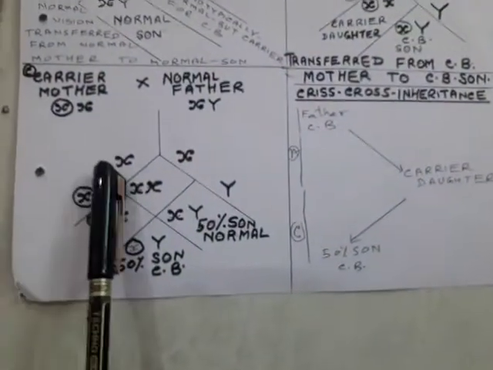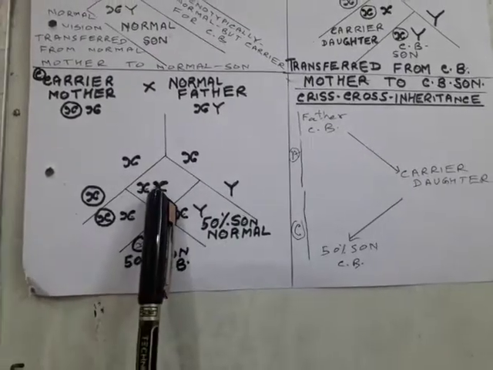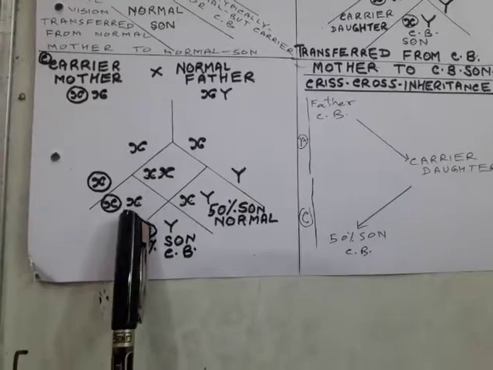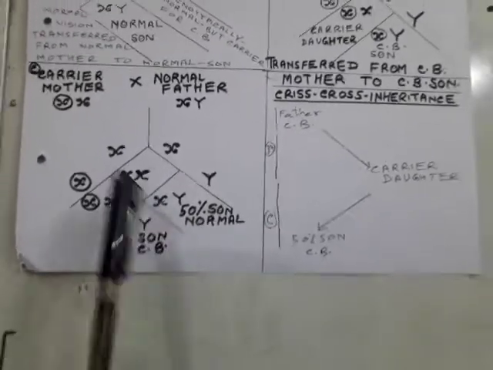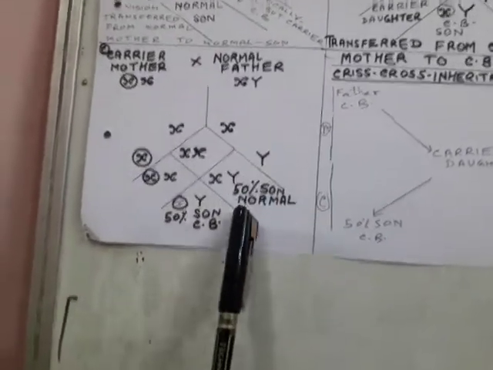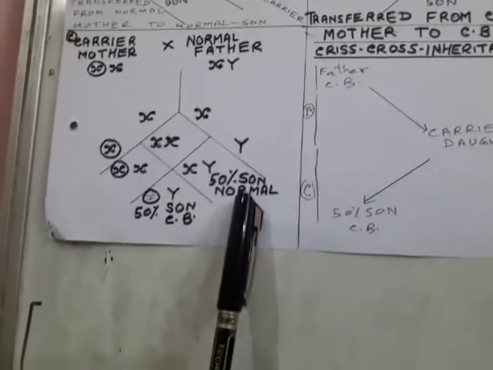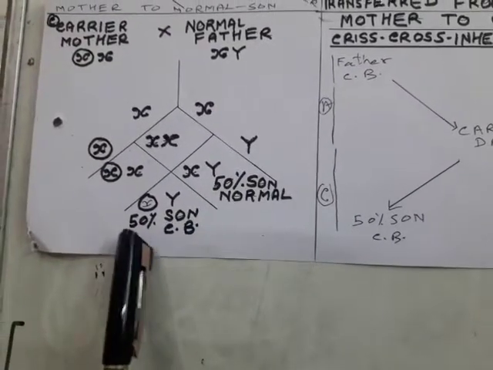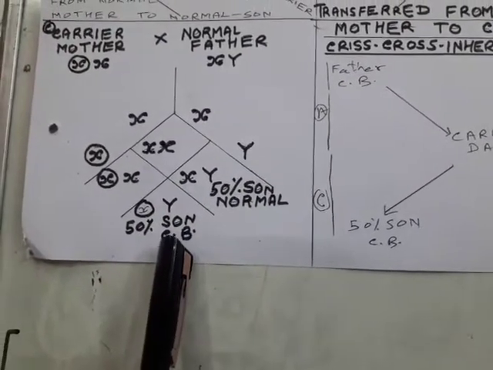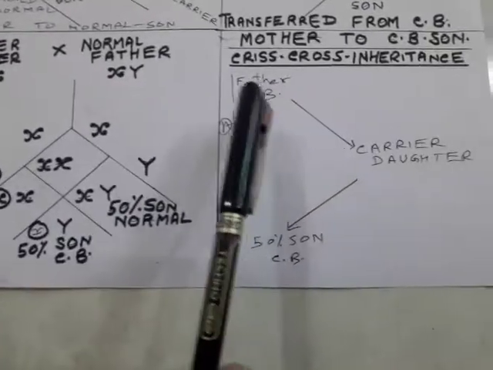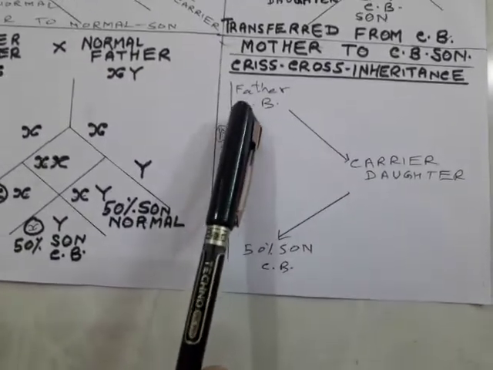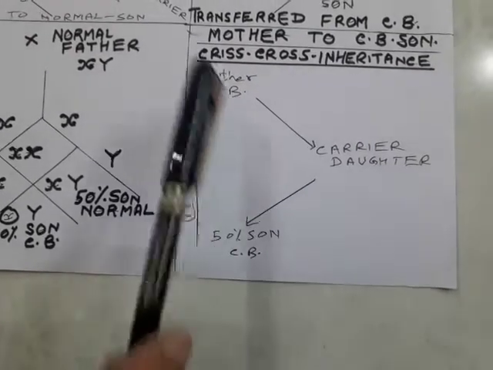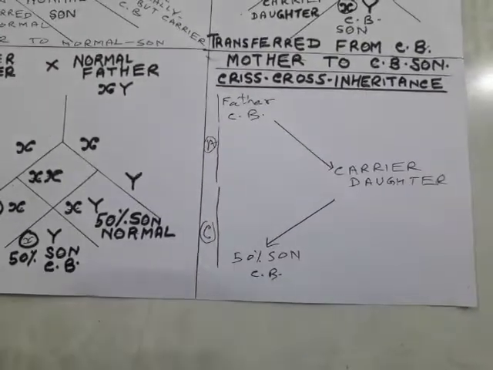So if this combines with this, it will become a normal female. If this combines with this, it will become a carrier female. If this combines with this Y, 50% of the sons will be normal, and if this combines with Y, the other 50% of the sons will become colorblind. So here the character is transferred from father to the carrier daughter and to the sons. So it is also called crisscross inheritance.